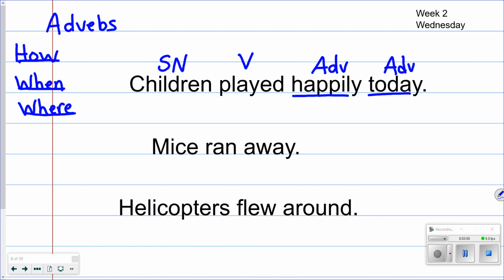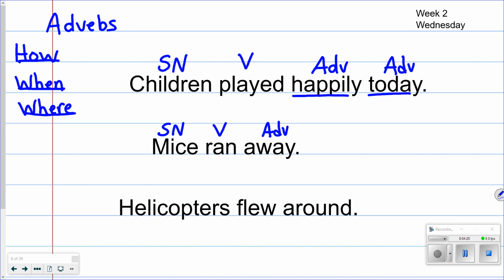All right, let's do sentence number 2. Mice ran away. Who ran away? Mice. Subject, noun. What is being said about mice? Mice ran. Verb. Now look at the next word and think, away. What question does away answer? And so we're going to say, ran where? Away. Adverb. Okay?